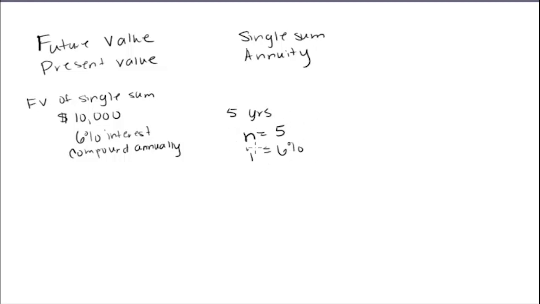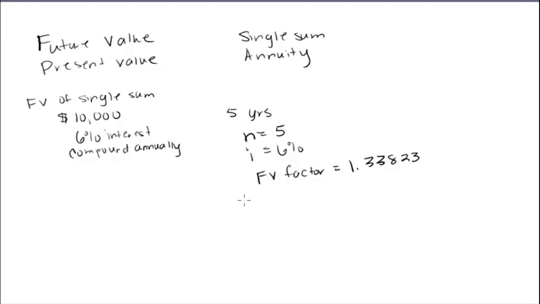Across the top will be percentages. Down the side you'll see the periods, the n's. So we want to look for 5 and for 6%, and again, make sure you're on the right table. Future value of 1 or future value of $1, depending on the table that you're looking at, you should find a factor. The future value factor would be equal to 1.33823. So I'm going to use that factor to figure out the future value of this $10,000.